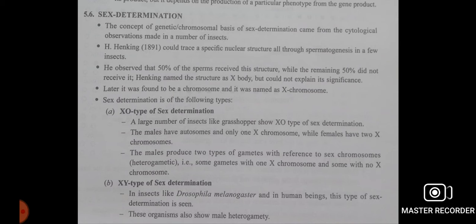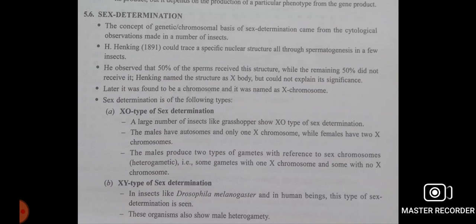That is, they are heterogametic. Some gametes have one X chromosome along with autosomes, and some have no X chromosome, only autosomes. So here also males are heterogametic, and females have both X, meaning they produce only one kind of gamete, the ovum or eggs will be of one type.